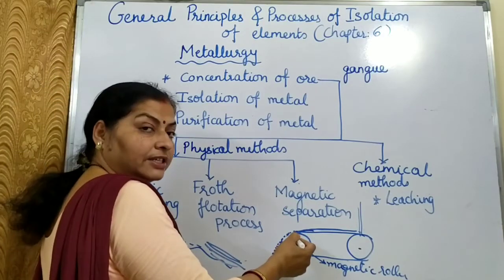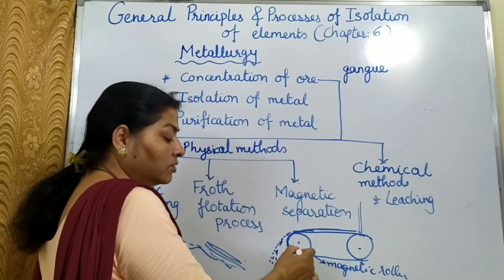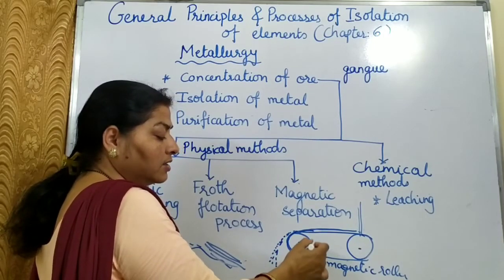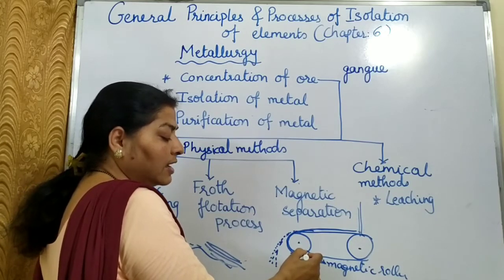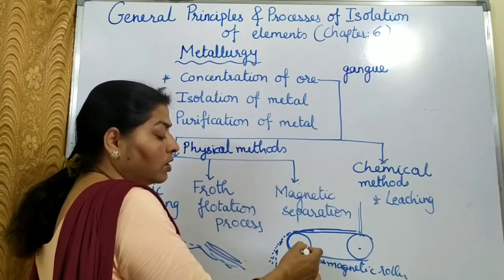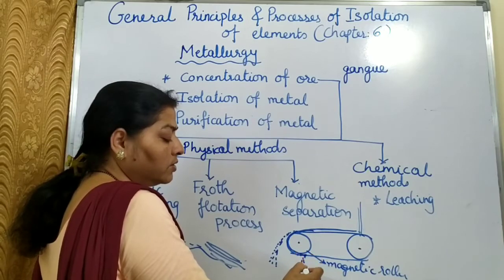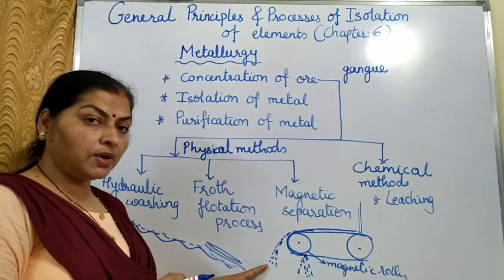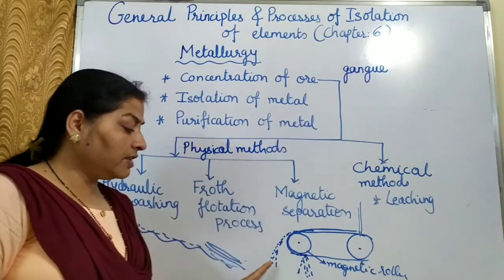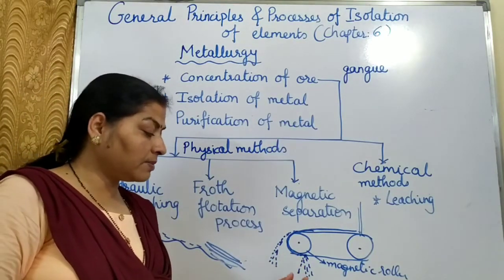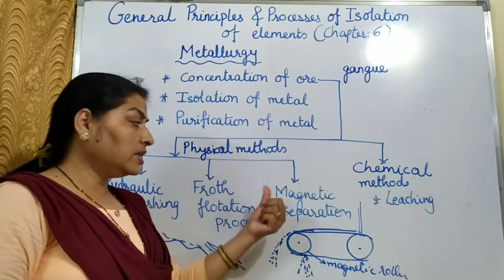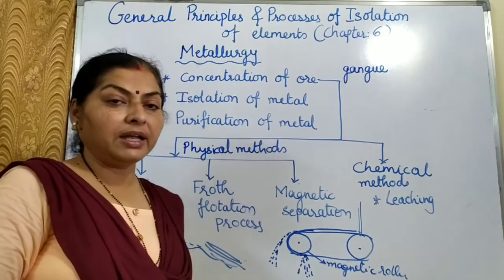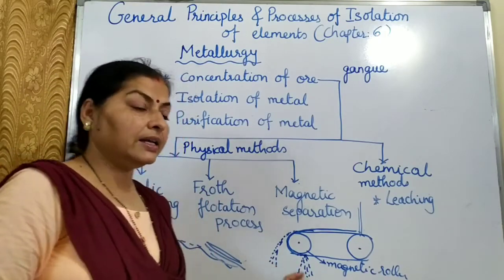Whereas the ore particles which are magnetic in nature will be sticking to this, and when they come here, the magnetic field decreases, the roller is continuously moving. So when they come into this area, there is no longer that hold of the magnet, so they will also drop here. In this way, the non-magnetic impurities, that is gangue particles, will be removed like this, and the magnetic substance will be dropping down here. So this method is mainly used for iron or iron type of materials which have magnetic property. So this is magnetic separation.